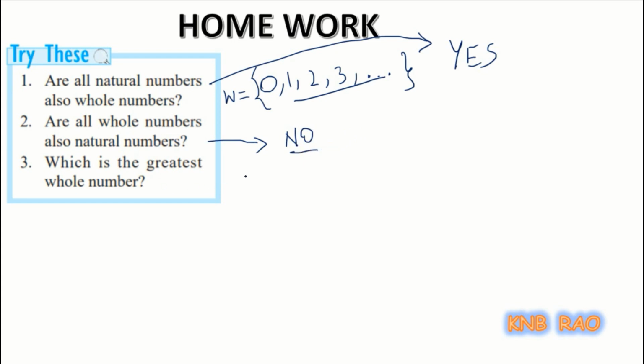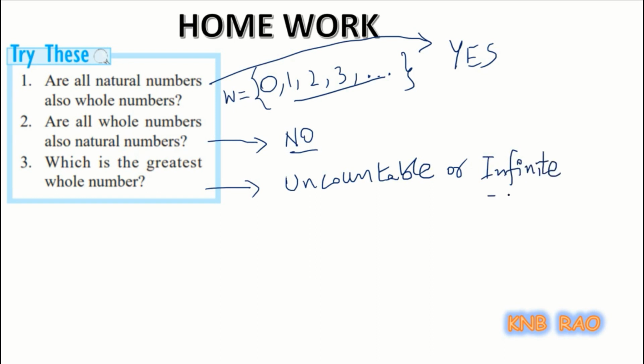Which is the greatest whole number? It is uncountable. Either you can say like this, or infinite. Infinite means also, finite means we can count them.